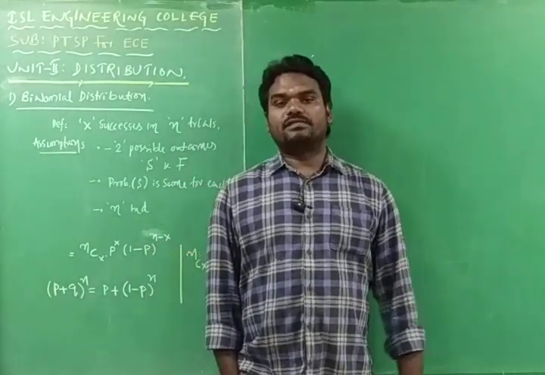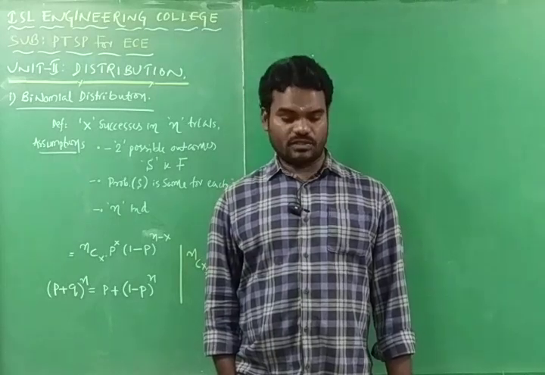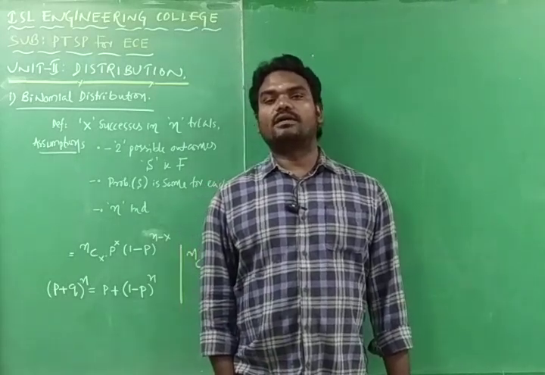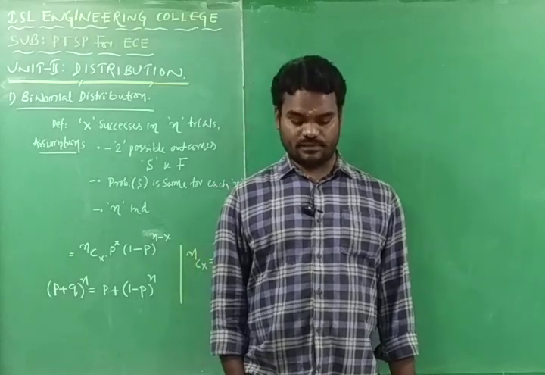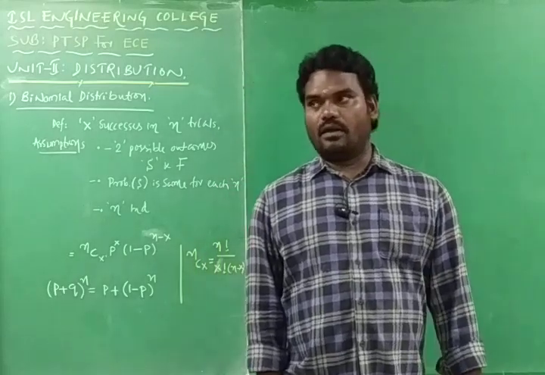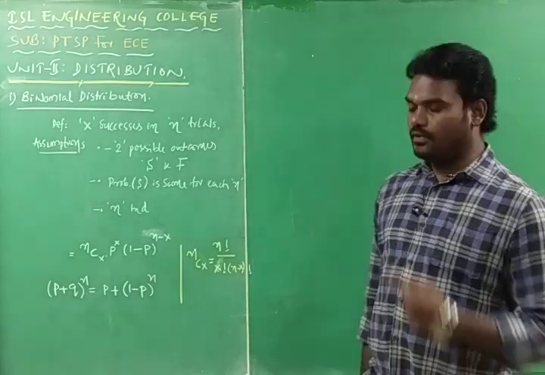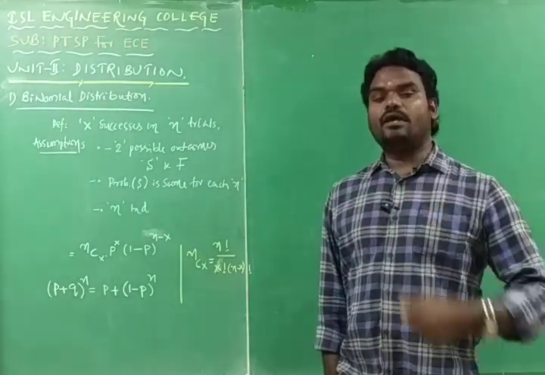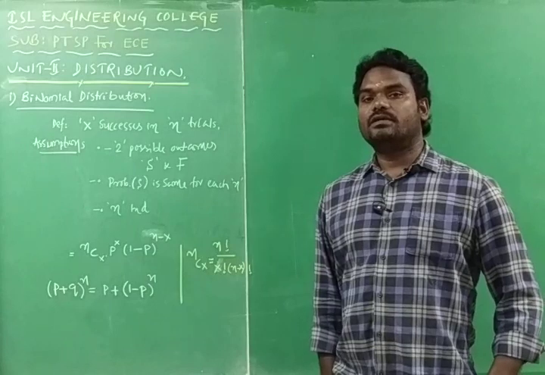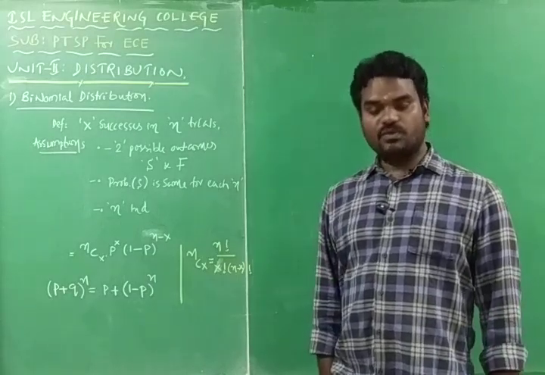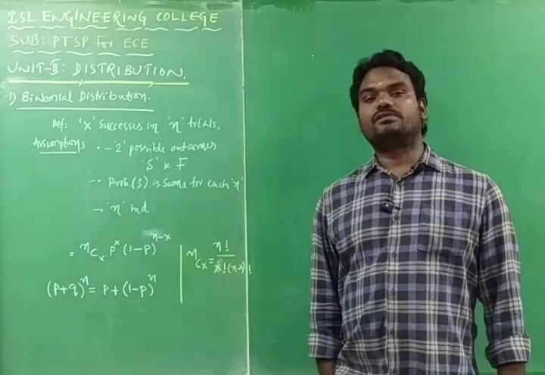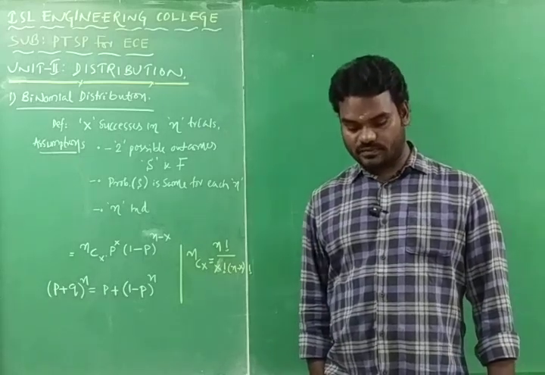Within the 14 classes we have completed the first unit with two important topics. One is probability theory, another one is random variables. And now we are going to start the second unit. The second unit again has two parts. One is various types of distributions. Another one is probability density function.